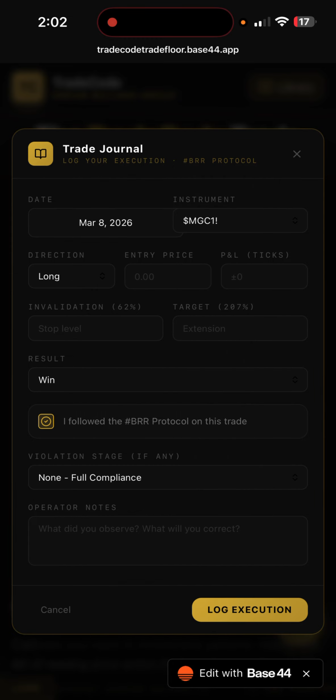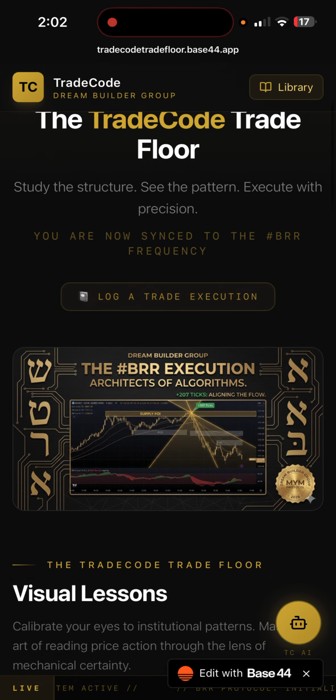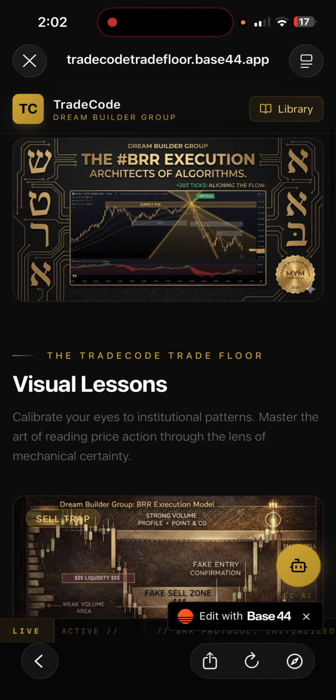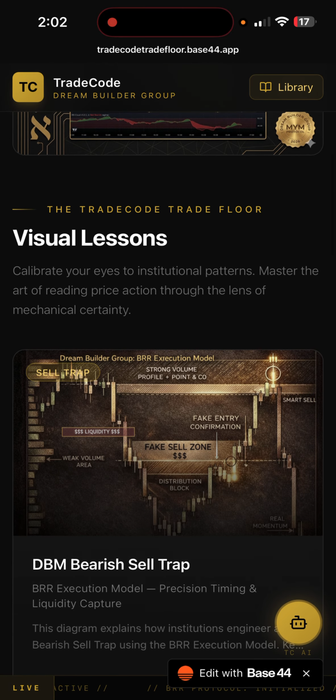That's a little bit more detailed. This journal is a lot more detailed: direction, entry price, P&L, invalidation, target. This thing makes you think and talk like an institutional trader, not like a retail trader. The language, the flow. And then here we have our visual lessons, the TradeCode trade floor. Calibrate your eyes to see the institutional patterns.